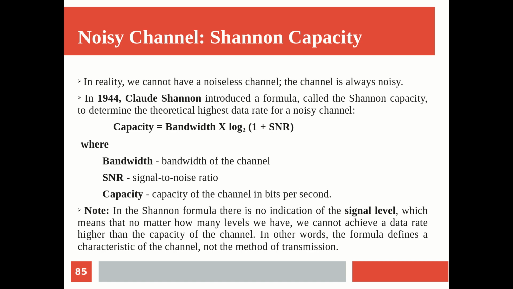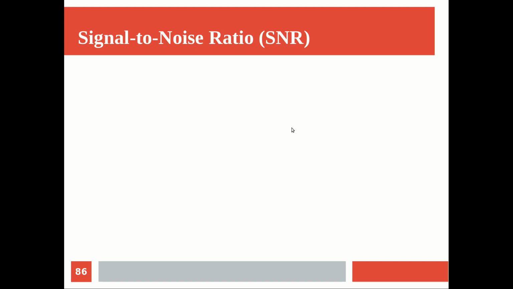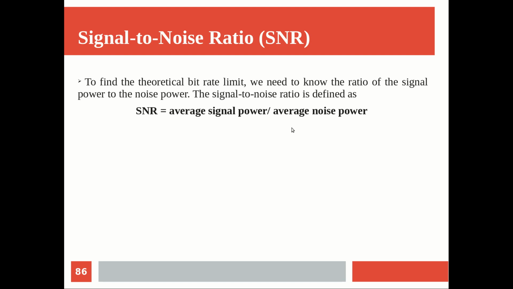The main terminology which is not familiar to you here is SNR, the signal to noise ratio, and let's see how to define it. To find the theoretical bit rate limit, we need to know the ratio of the signal power to the noise power. So it is just a ratio, signal to noise. The average signal power is in the numerator and the average noise power in the denominator. It is the average value only. We calculate this value, and using this ratio we find the maximum bit rate that is achievable.